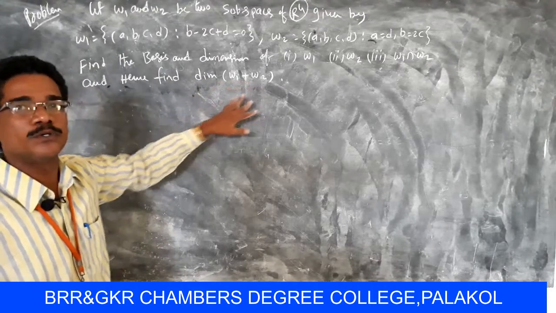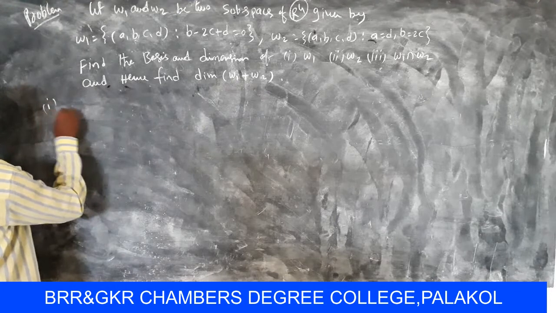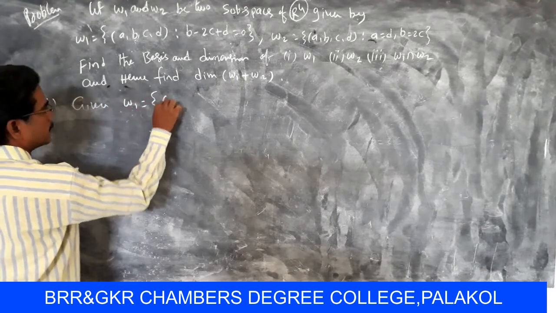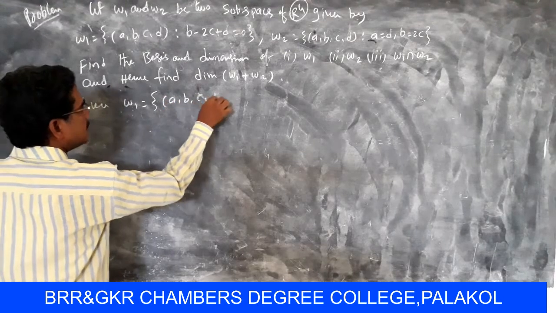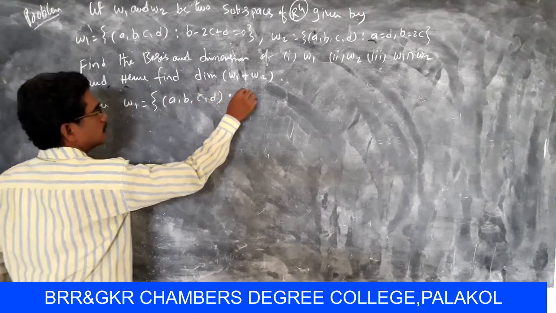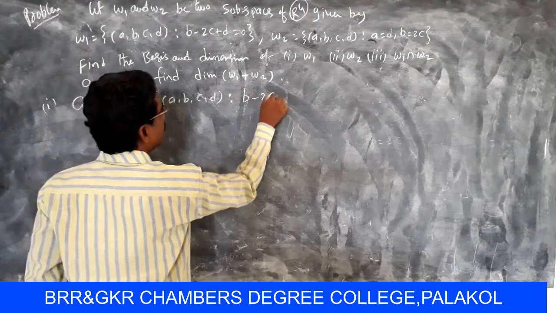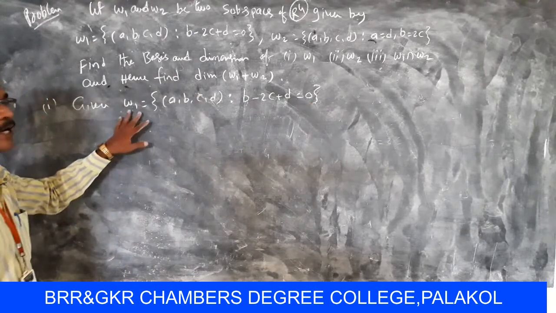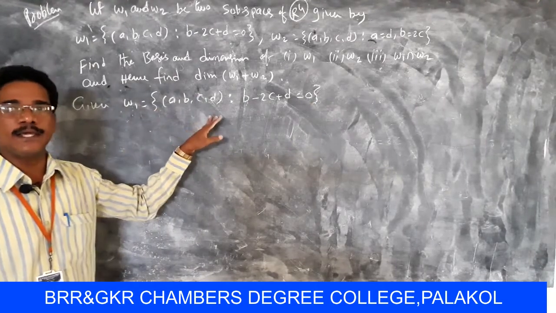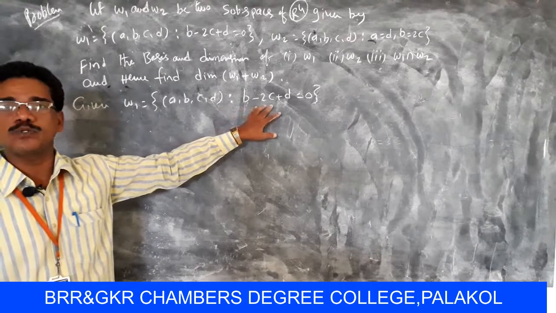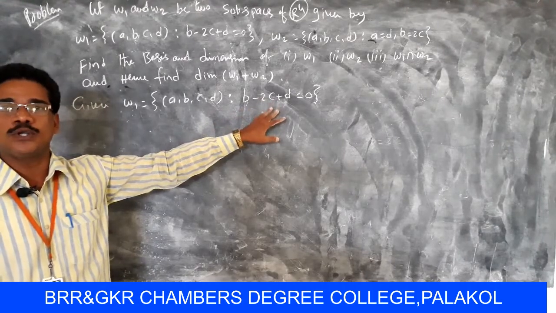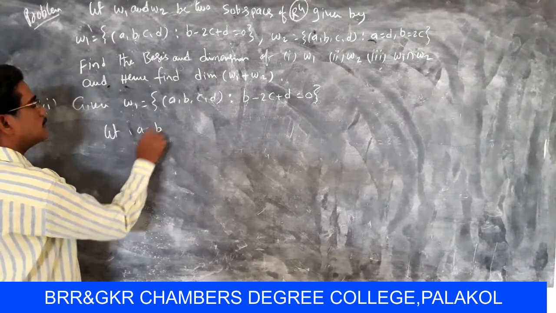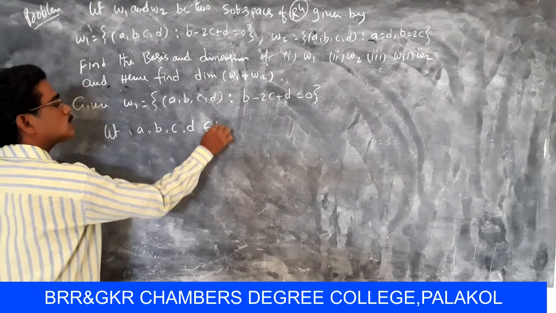So first, given W1 equals the set of (A, B, C, D) such that the condition is B minus 2C plus D equals 0.